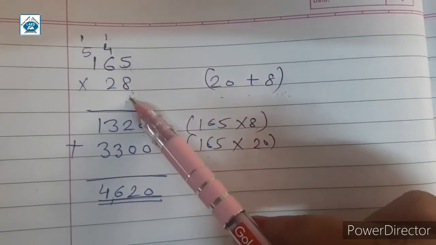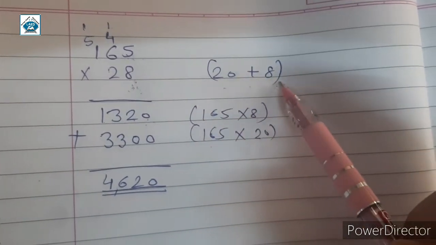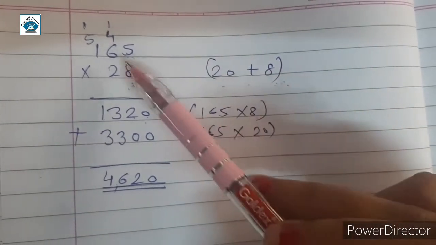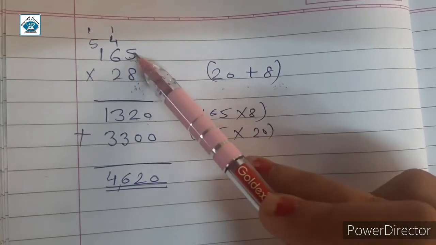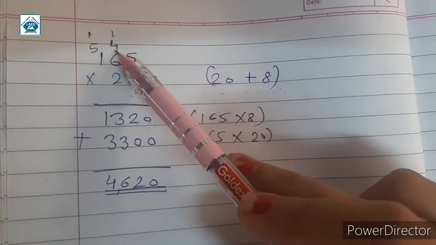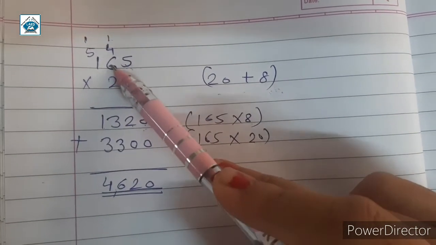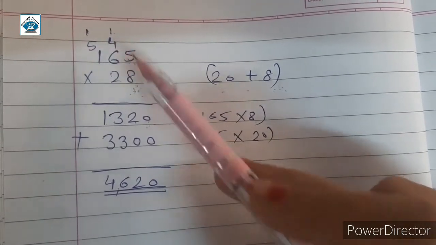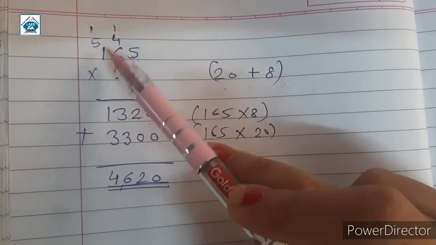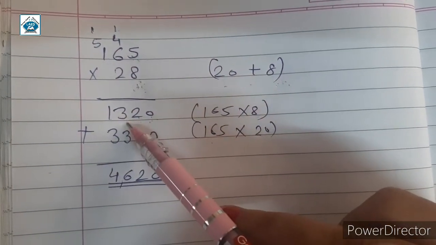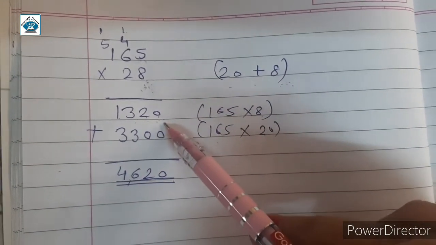165 multiplied by 28. Here 28 means 20 plus 8. First 165 multiply 8. 8 5s are 40, 4 will be carried and here 0. 8 6s are 48, 48 plus 4 is 52, 2 and 5 carried. 8 1s are 8, 8 plus 5 is 13. So here 1320.